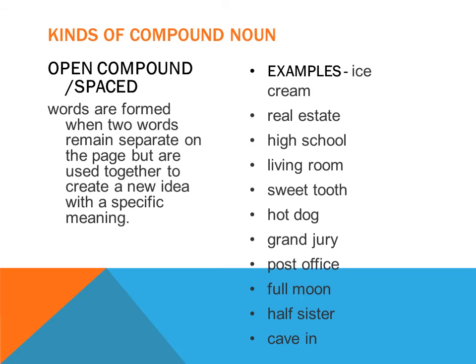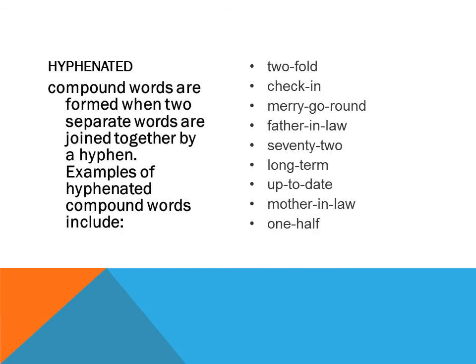So let's move to the next kind, that is, you can see on the screen, hyphenated. Of course the meaning you can guess from this hyphen. What is a hyphen? You might remember this from punctuation, when you did that topic. So whenever we use a hyphen in making compound words, that kind of noun is known as a hyphenated compound noun. Okay. Now let me read out the definition for you. Then I will continue with the next kind.